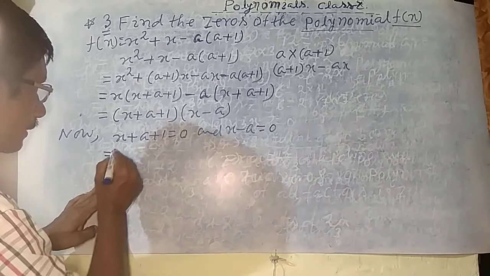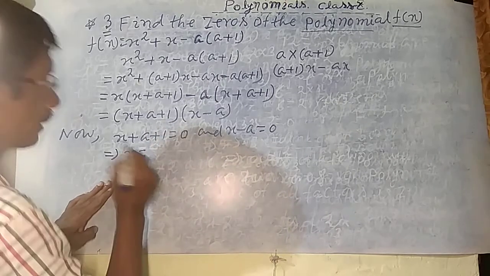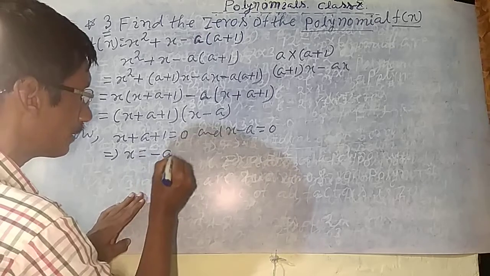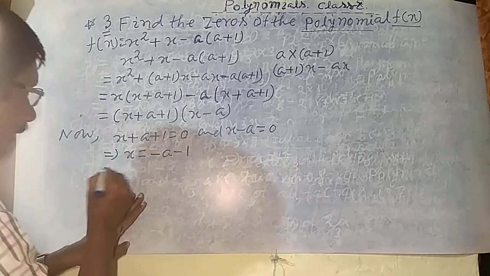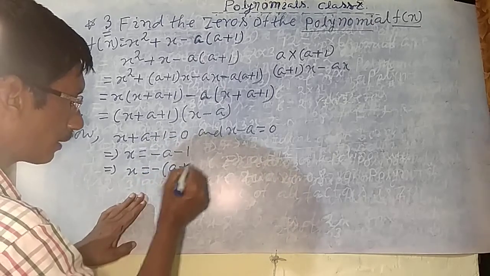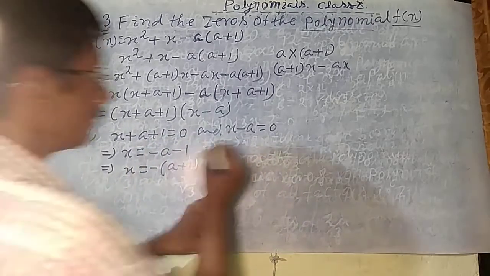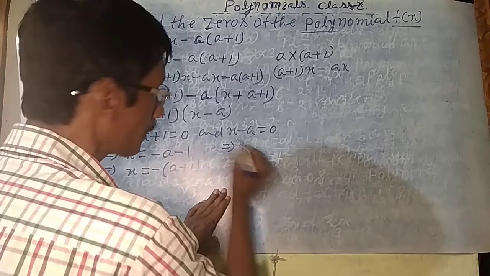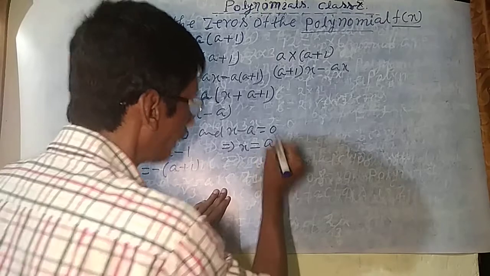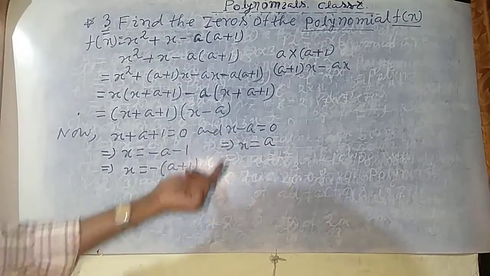Then this implies x equal to, transpose a and plus 1 to the right hand side, so minus a and minus 1. Now write this implies x equal to minus, taking common, a plus 1, you can write. Then here this implies x, left hand side minus a transposed to the right hand side, it will be a. Okay, there are the two factors.